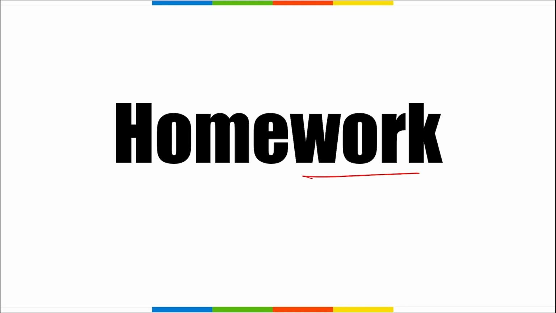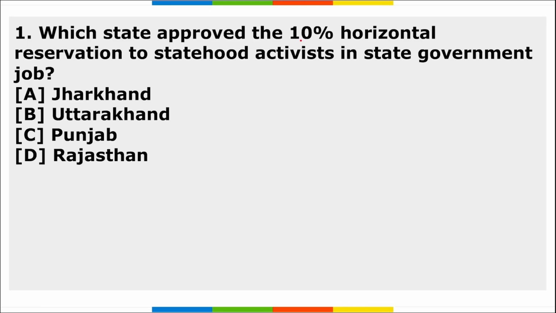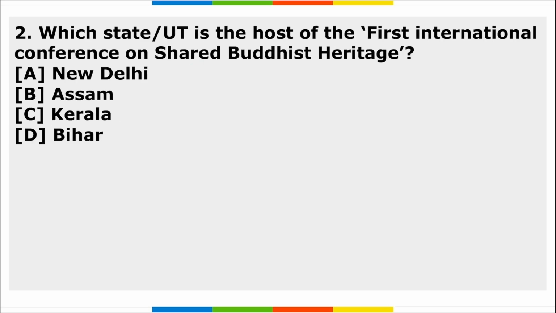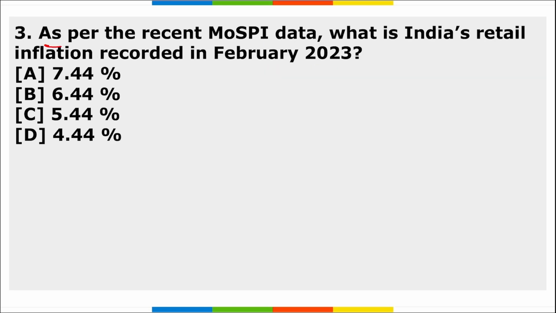Now it's time for your homework. First, which state approved the 10% horizontal reservation to statehood activists in state government jobs? Which state or union territory is the host of the first international conference on Buddhist heritage? Next, as per the recent MOSPI data, what is India's retail inflation recorded in February 2023?